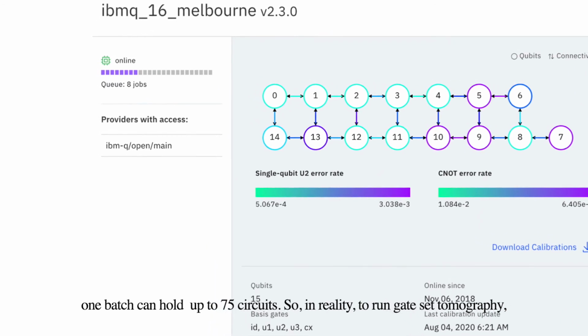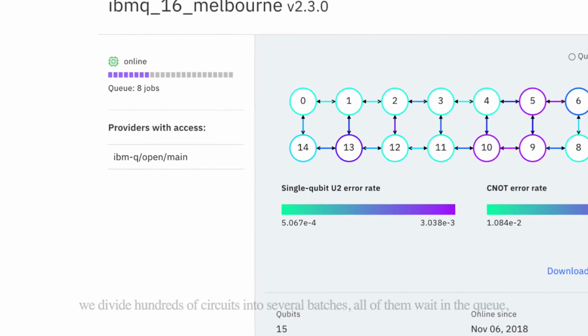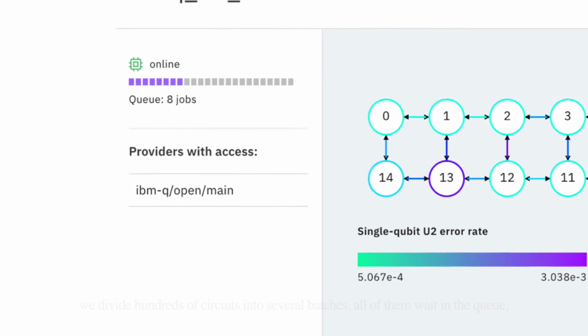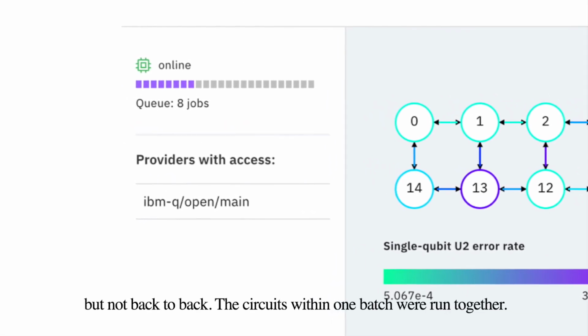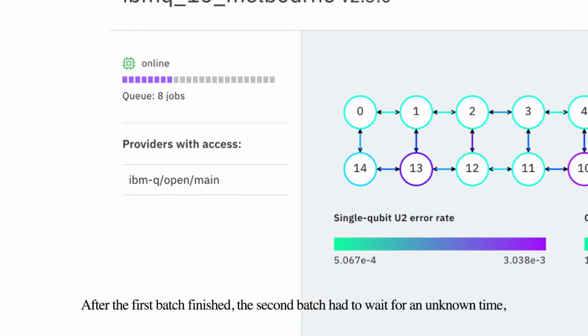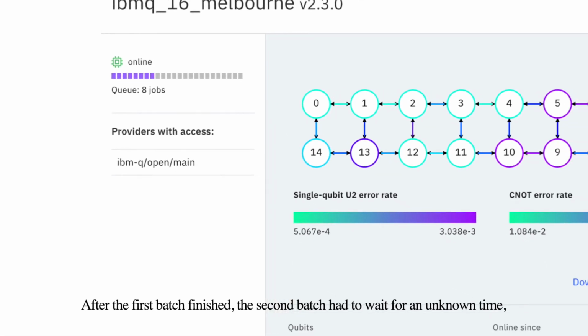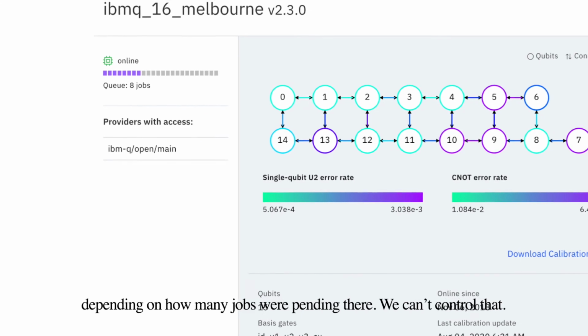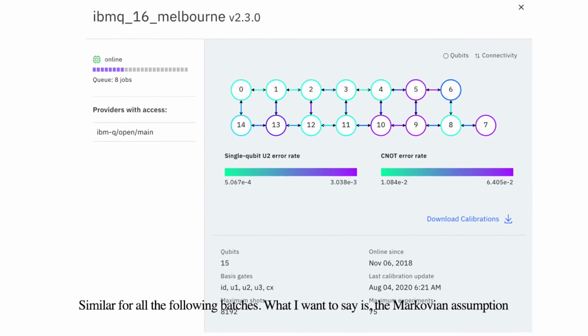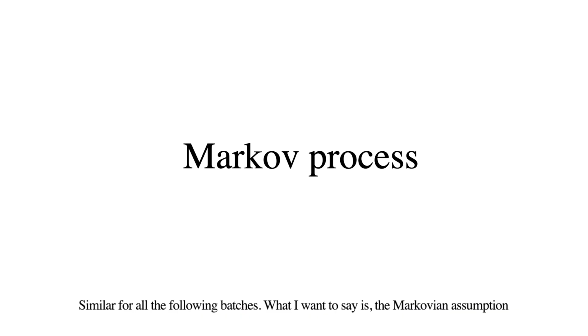So, in reality, to run qiskit tomography, we divide hundreds of circuits into several batches. All of them wait in the queue, but not back to back. The circuits within one batch were ran together. After the first batch finished, the second batch has to wait for an unknown time, depending on how many jobs were pending there. We can't control that. Similar for all the following batches. What I want to say is, the Markovian assumption may not be valid, so we still have to put a question mark for the validity of its result.